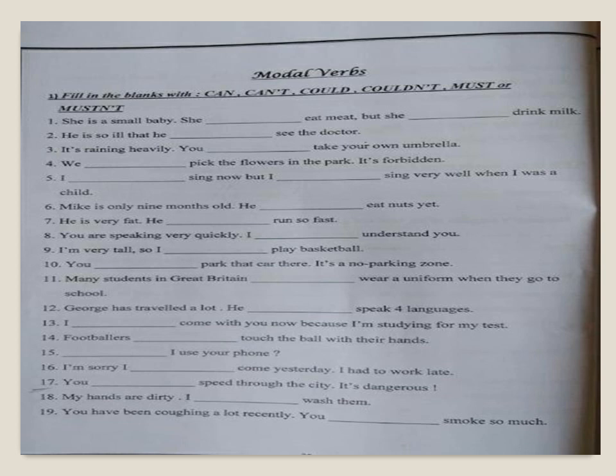Number 8, you are speaking very quickly. I can't understand, mustn't understand, or I couldn't understand. Sure, I can't understand you because it's a present situation. I can't use couldn't. Number 9, I'm very tall, so I play basketball. I can play basketball. Very good. So I can play basketball because it's a physical ability.